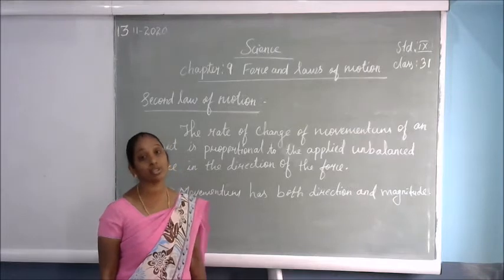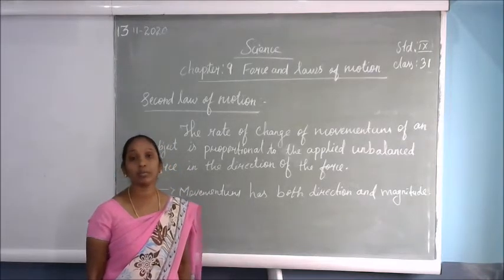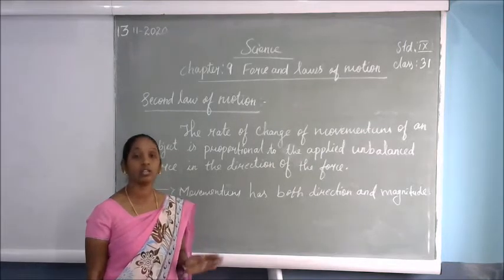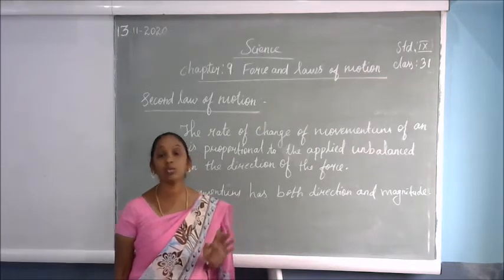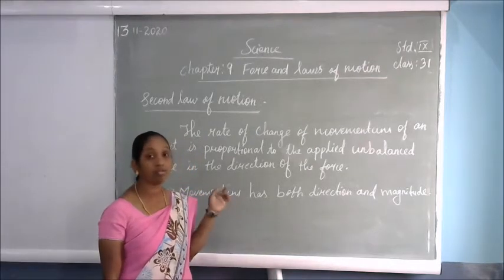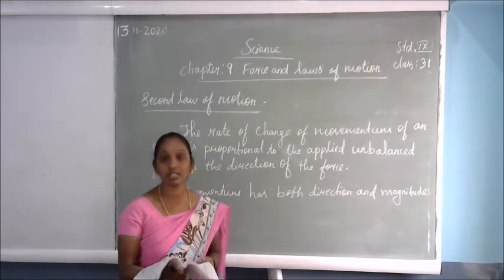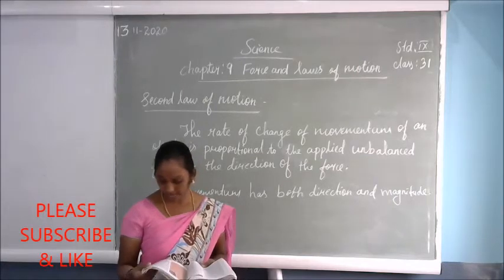The first law of motion is also called the law of inertia. Inertia means an object at rest tends to remain at rest, and an object that is moving tends to keep moving. That is the first law of motion. Now in this class we are going to discuss the remaining topics from the textbook. Take out your textbook, page number 118.